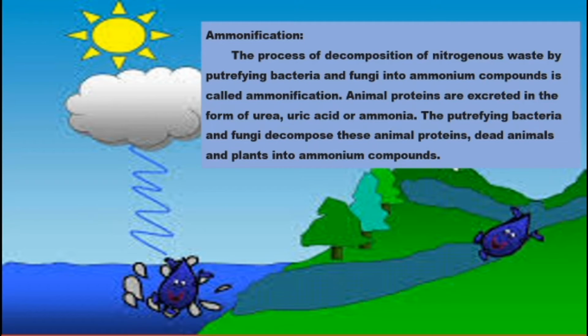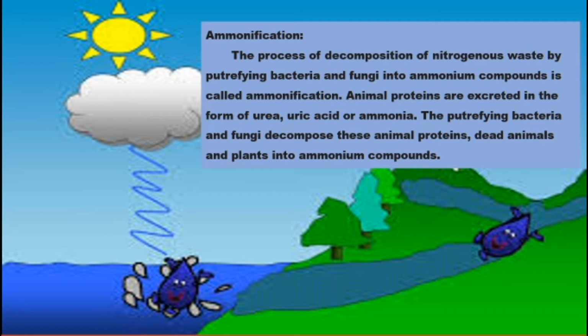Ammonification. What is ammonification? The process of decomposing nitrogenous waste by putrefying bacteria and fungi into ammonium components is called ammonification. It is the process of decomposition of what is present in the plants or animals, converted into ammonium components.